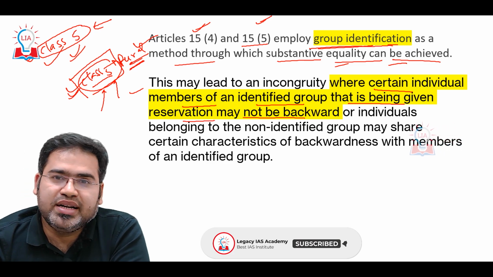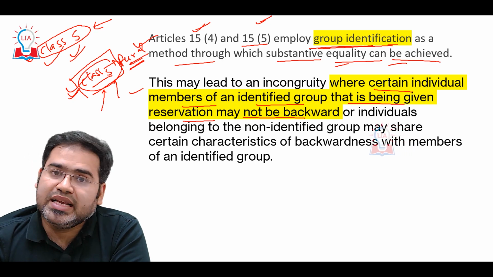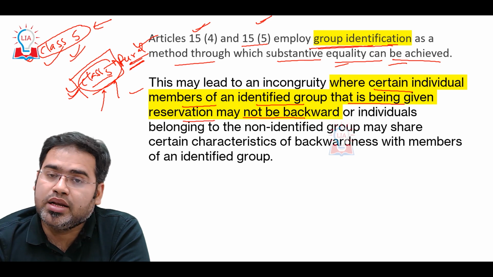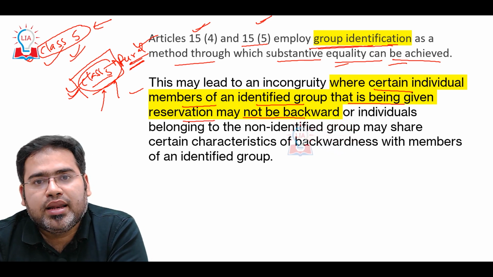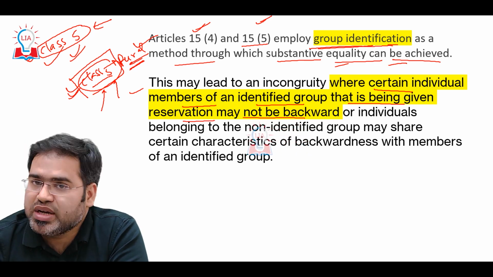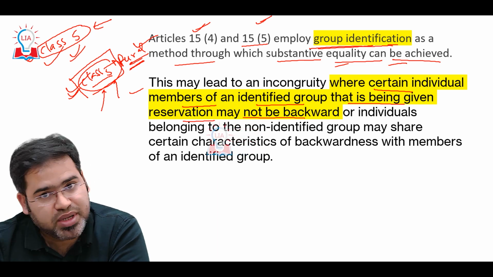Their economic conditions are well off, their educational conditions are well off, but still they can get the benefit of the reservation. It may be possible, and it also may be possible that those who do not belong to the reserved category are actually backward, economically and educationally, but are not getting the benefit of reservation. It may be possible.